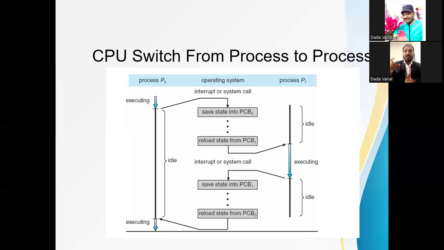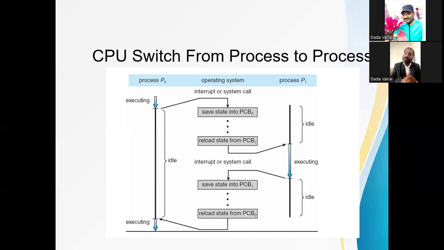Again, some execution happens and an interrupt or system call occurs. Then we reload the PCB of P0, and according to that PCB we continue its execution.